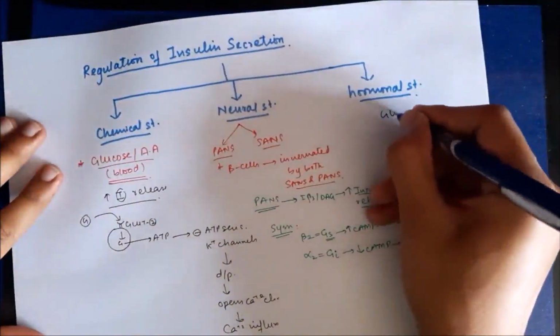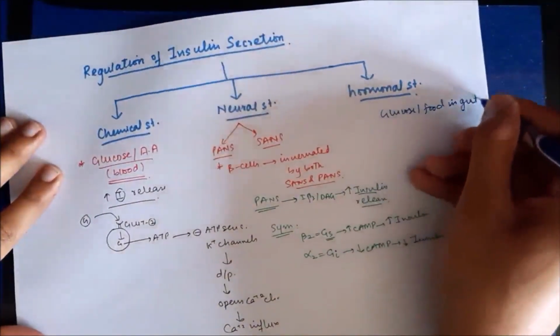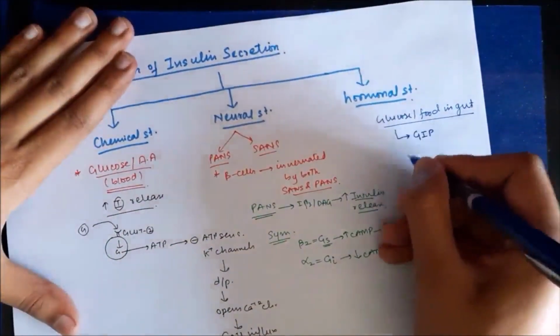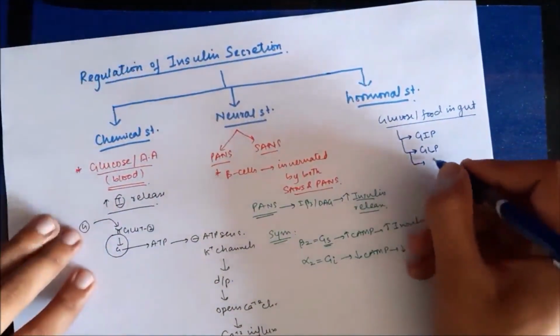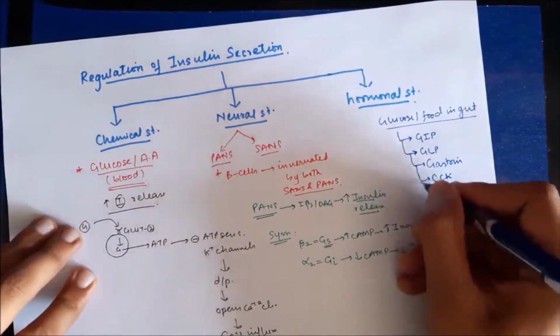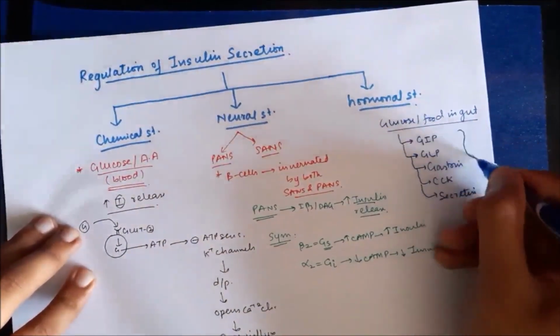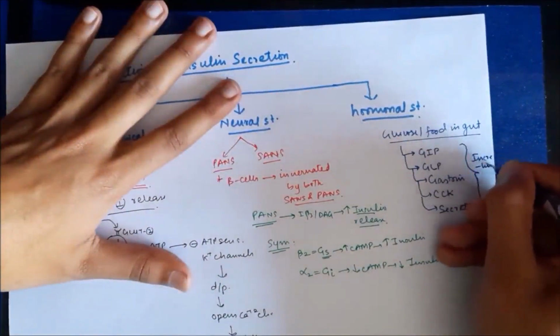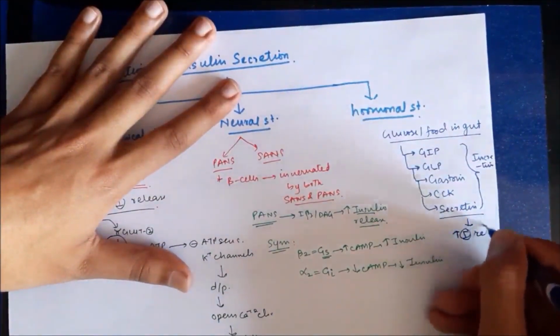Other than these, whenever glucose or other food is present in the gut, it will cause release of certain substances like GIP, GLP-1, glucagon-like peptide 1, or gastrin, cholecystokinin, or secretin from the gut, and these are known as incretins, and they will act on beta cells and cause release of insulin.